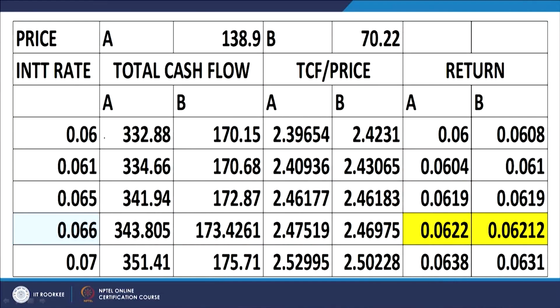In fact, if you look at this at 6%, 6.1%, 6.5%, bond B continues to be slightly superior to bond A, but at 6.6% and onwards, bond A becomes superior to bond B. These are the reinvestment rates.